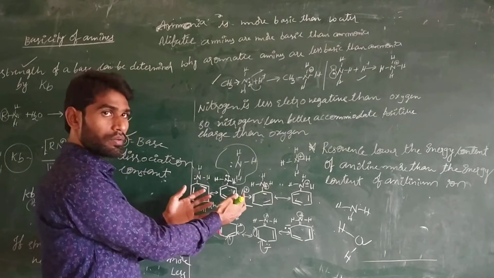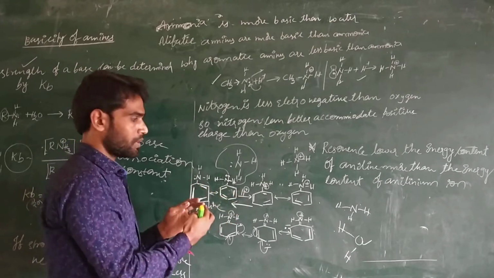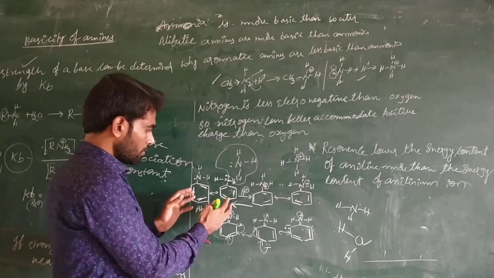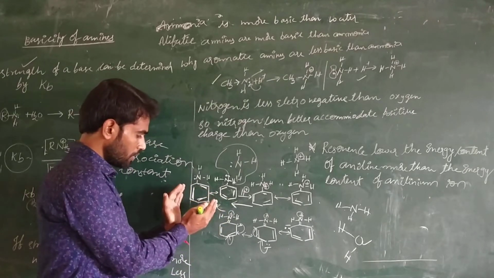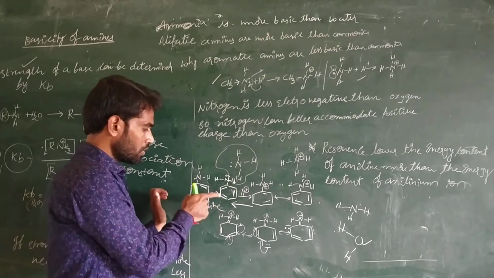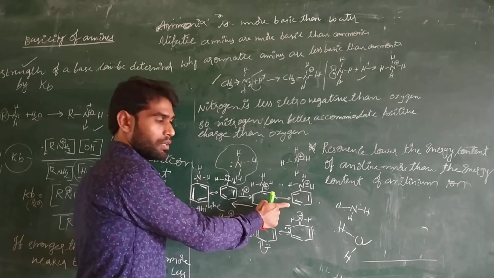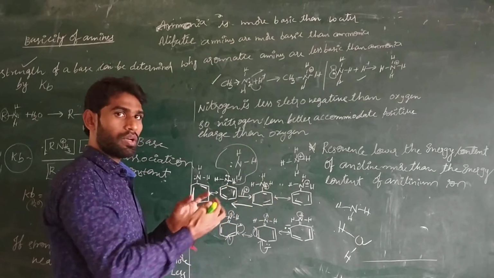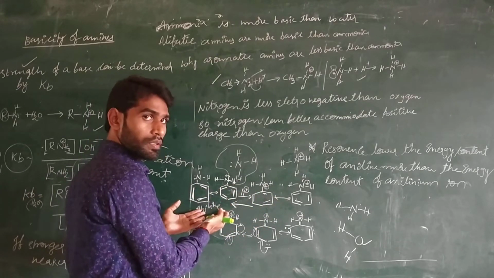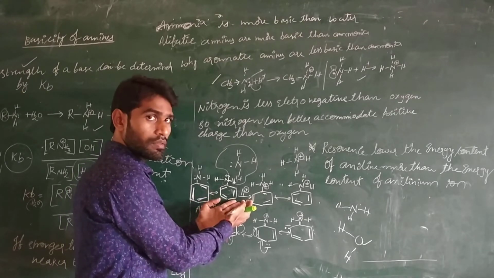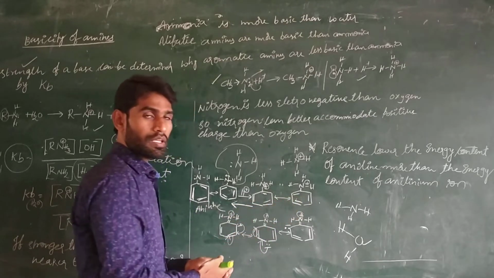If aniline is accepting more H plus ion, it is automatically a strong base. If aniline is better accepting H plus ion, the equilibrium is shifting towards the right direction. It has a higher Kb value. That means it is accepting more H plus ions. In this case, aniline is not accepting H plus ions, so it automatically has a lower Kb value.